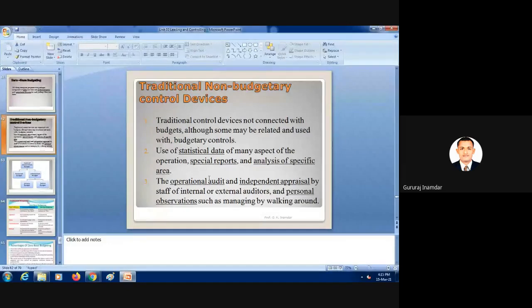So next is a traditional control device. It uses the statistical data of many aspects of the operations, special reports and analysis of the specific area. So in budget, the statistical data, whatever goal we have set, and the different operations, special reports and analysis of that area will be considered in the traditional non-budgetary control. Then the operational audit and independent appraisal by staff of internal or external auditors, and personal observations such as managing by walking around. In traditional, whatever budget is sanctioned, an external audit may be there. If you see here, this is the March month.